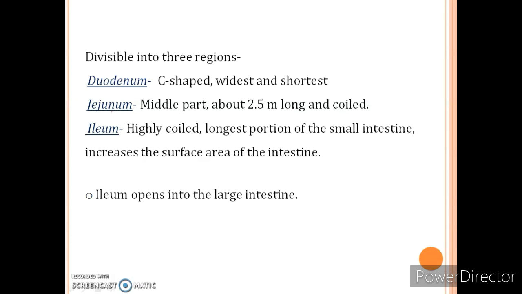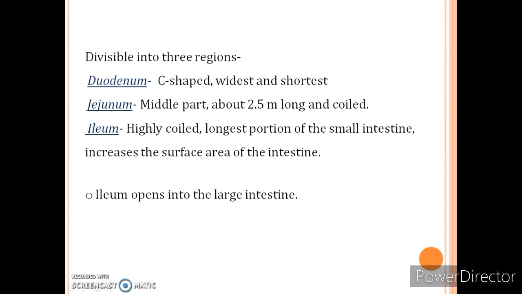So, the small intestine is the organ where the final digestion of food occurs, and also the absorption of food into the blood vessel occurs in the small intestine.